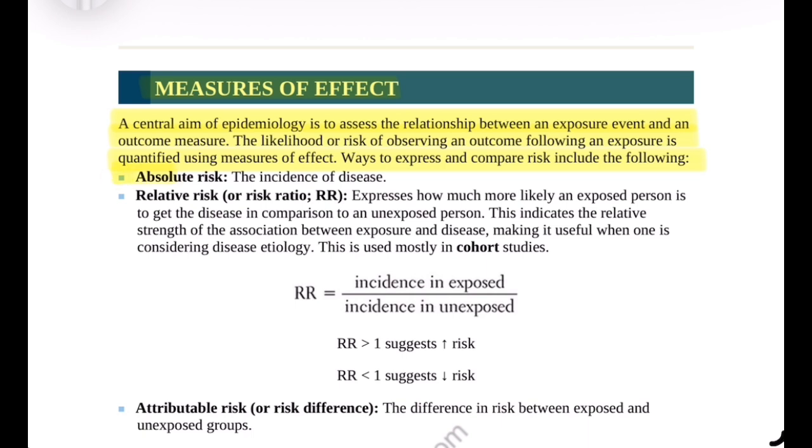Absolute risk. Absolute risk refers to the incidence of a disease, that is, the probability or rate at which a disease occurs in a specific population over a period of time. Relative risk, RR.